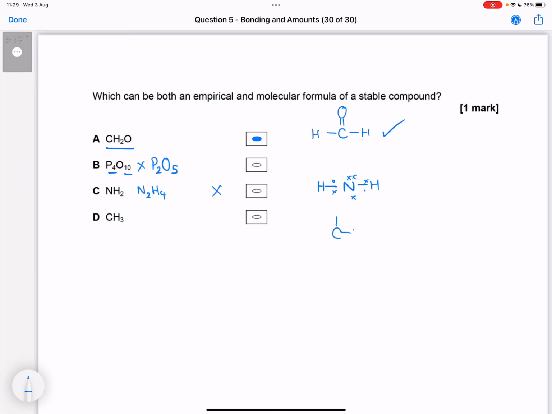And CH3 we know is a methyl group. It in itself is not a thing. It needs something here. And so we know that that's also incorrect. So the answer is A.